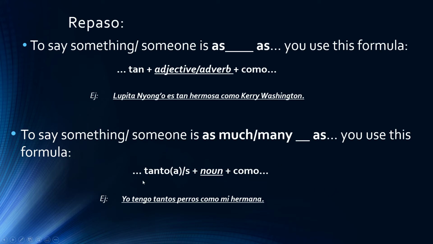One more thing with your tanto and como. If you don't have a noun that goes in between, and you just want to say, I do something as much as, with nothing in between, you just keep it together and you keep it as the singular masculine, tanto como. Ejemplo, yo estudio tanto como mi mejor amigo. I study as much as my best friend. There's nothing in between as and as, so they're stuck together with tanto como. My verb is here. It's a different verb. It doesn't need anything else in between.